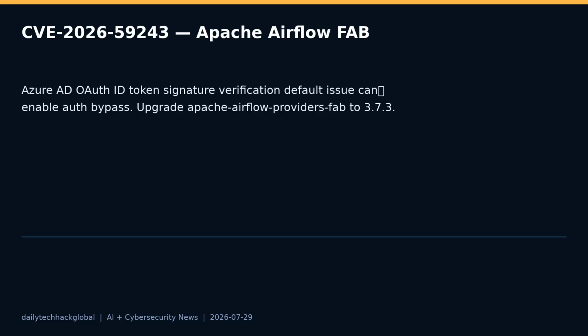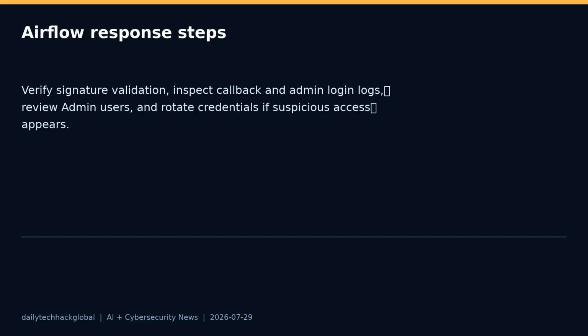Also review who has the admin role and whether any service accounts or stale users could amplify the impact of an authentication bypass. If your logs show signs of suspicious access, rotate credentials available to Airflow connections and variables, and inspect recent DAG changes or task executions.